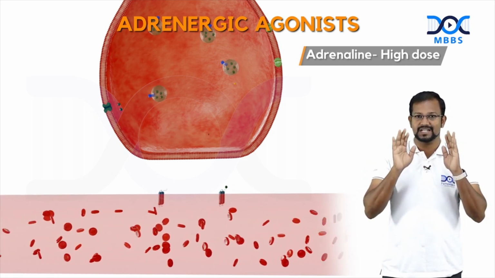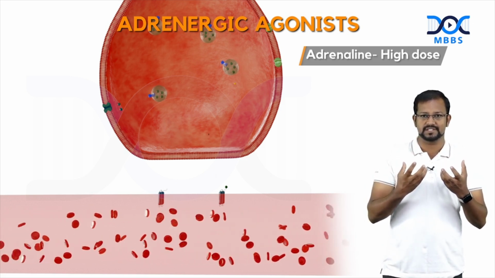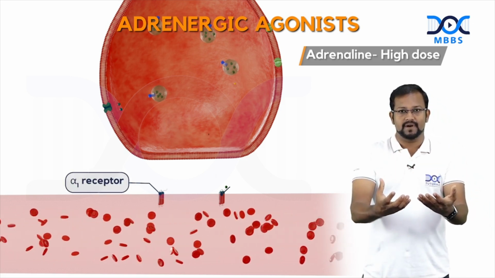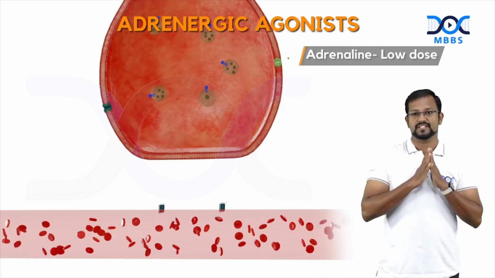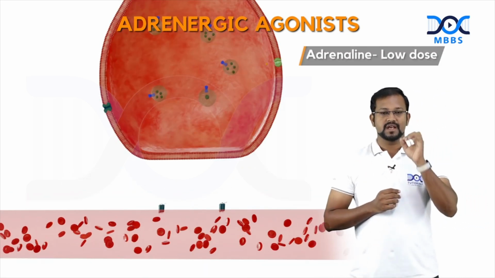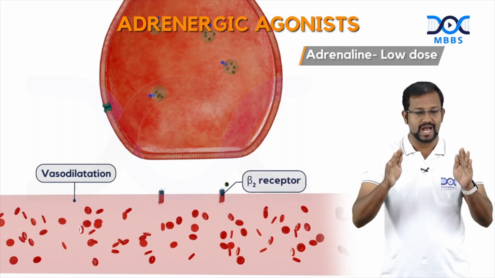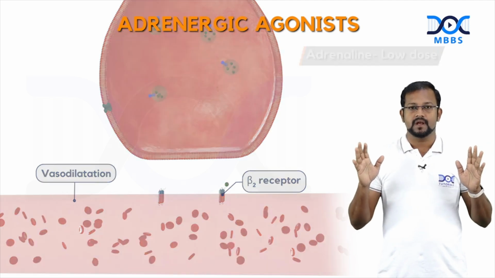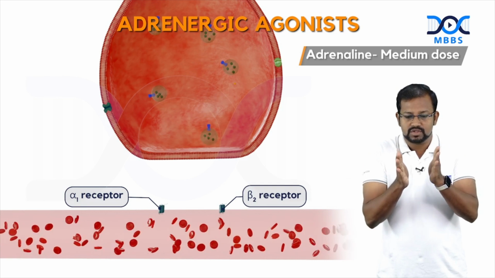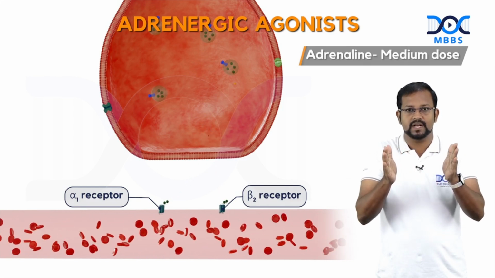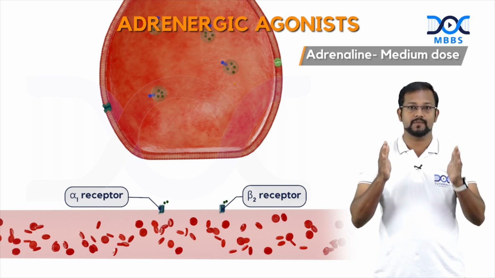Simpler. If you understand that as the dose or concentration of adrenaline increases, it will act more on alpha-1. If the concentration decreases, it will bind with beta-2 again. What will be the response? From the first diagram, if it is binding with beta-2, beta-2 produces vasodilatation, so the BP tends to fall down. In the second diagram, both alpha-1 and beta-2 are equal, so alpha-1 induced vasoconstriction and beta-2 induced vasodilatation. No major changes there. BP will not be altered when adrenaline is given at medium doses.